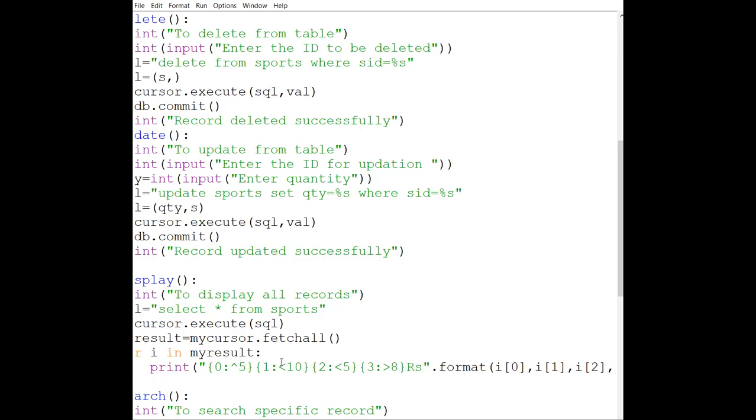Ma'am, I need to confirm that left align means the space will start from the left side. Left alignment means the value will be at the left side, along with the spaces.